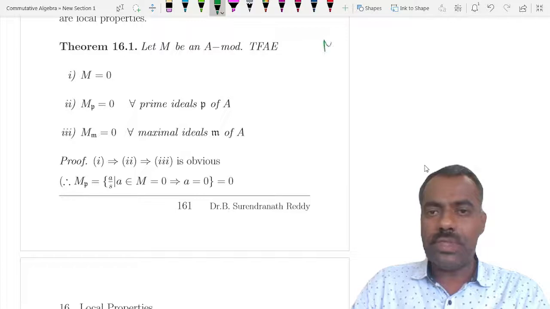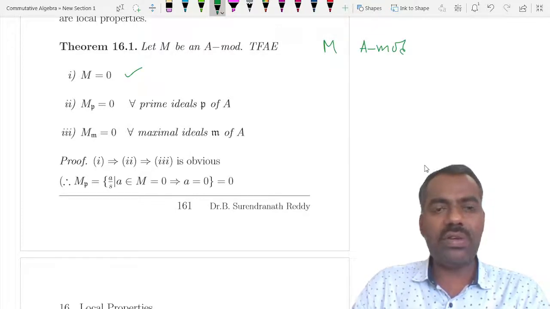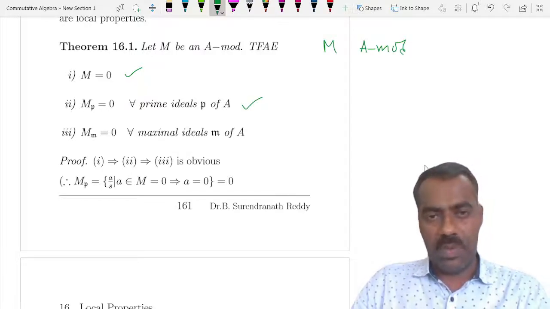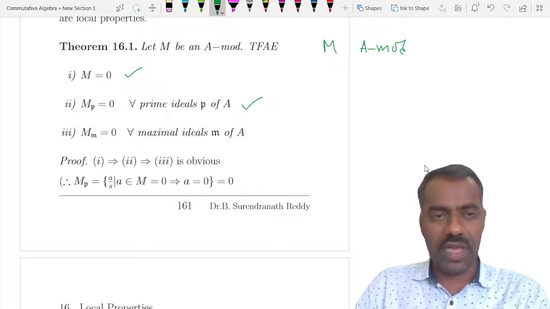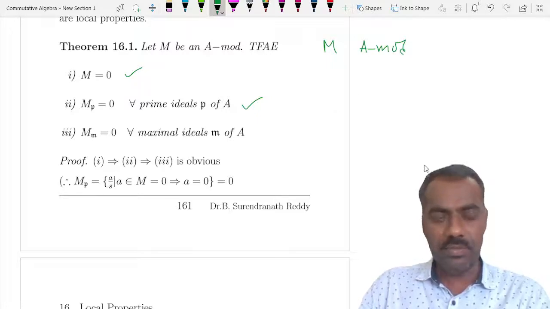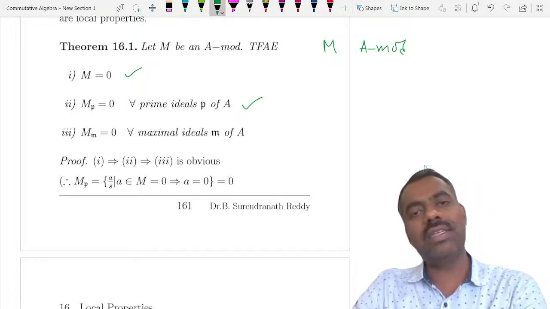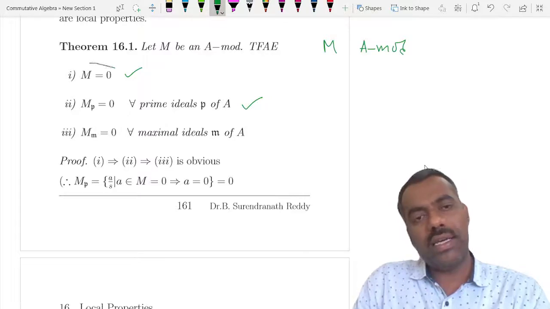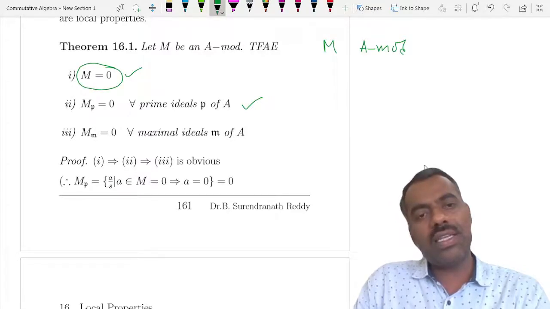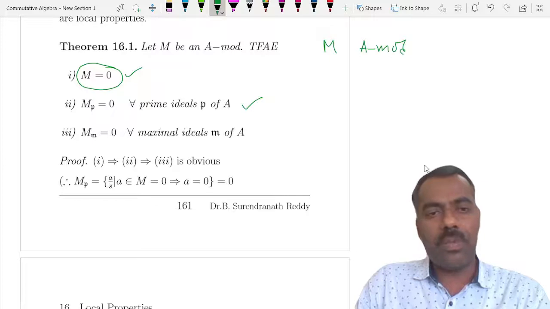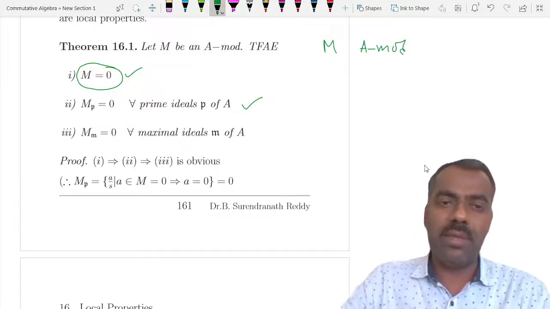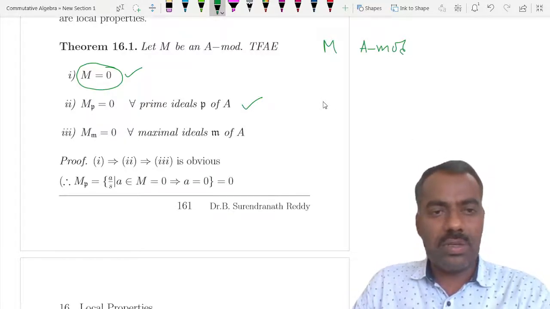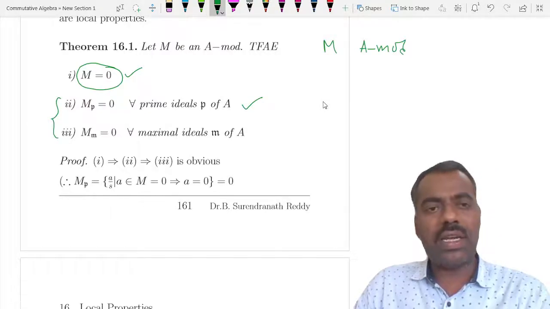You take M, which is an A-module. Then the following are equivalent: M is 0 if and only if M_P is 0 for all prime ideals P, that means the localization of M at P, where P is a prime ideal, and if and only if M_m is 0 for all maximal ideals m. That means what we should understand from this statement is that if you want to show that your given module M is 0, it is enough to show that M_P is 0 for all prime ideals or M_m is 0 for all maximal ideals.